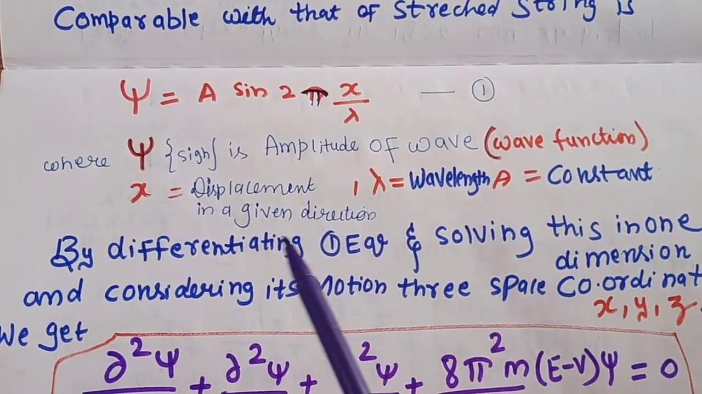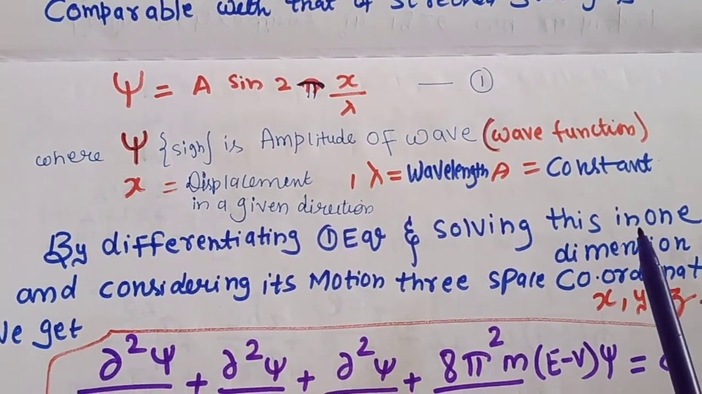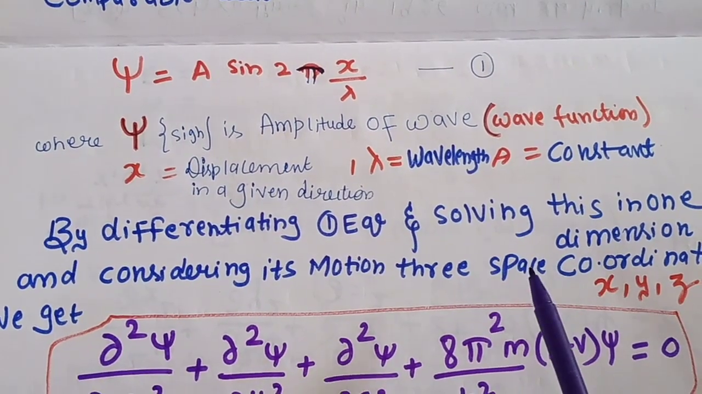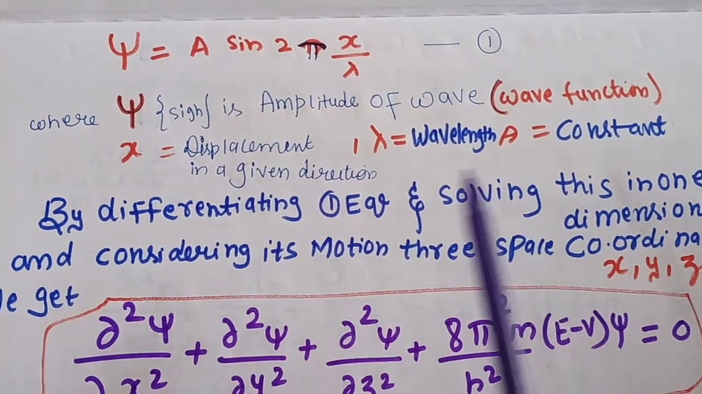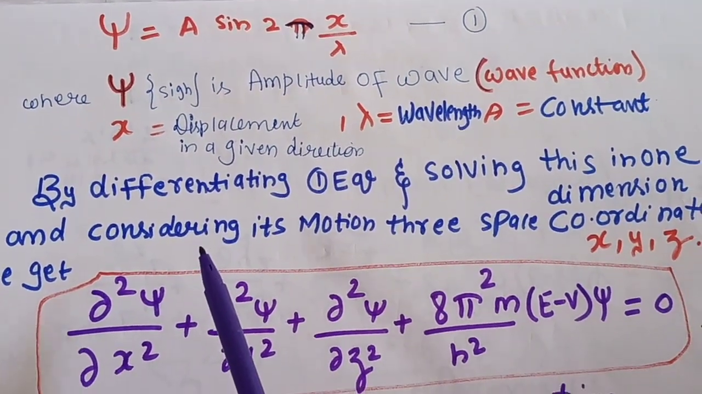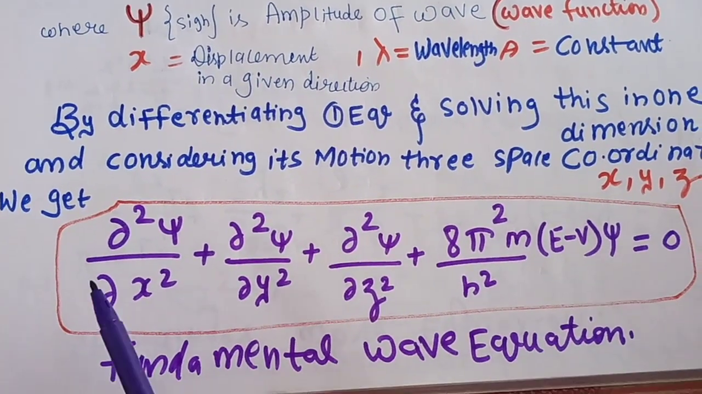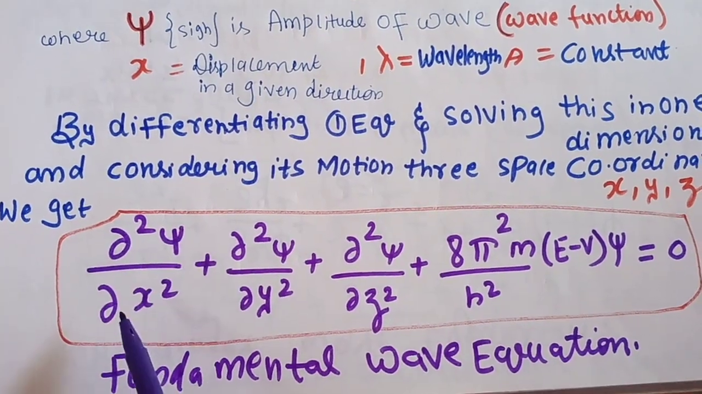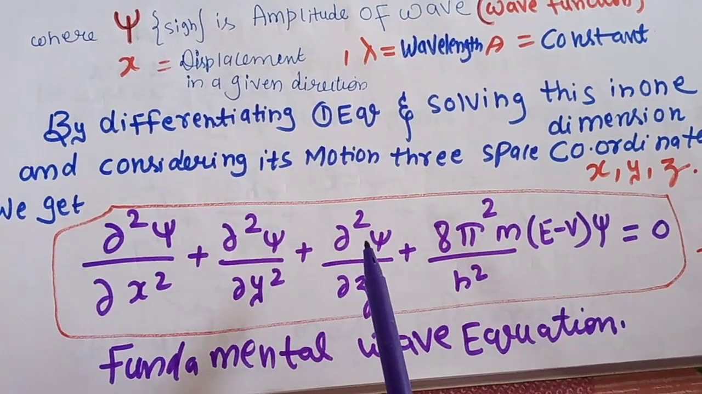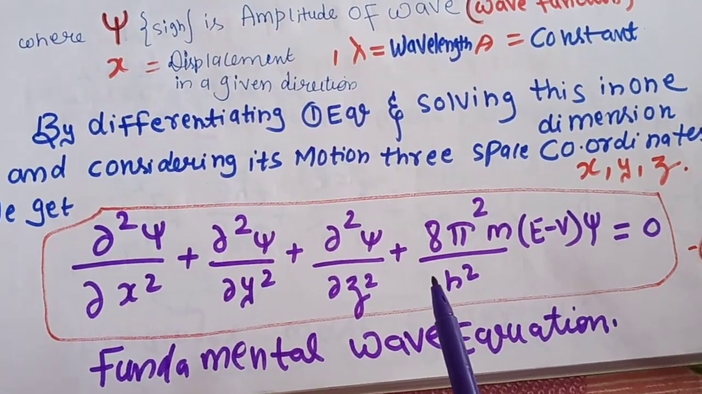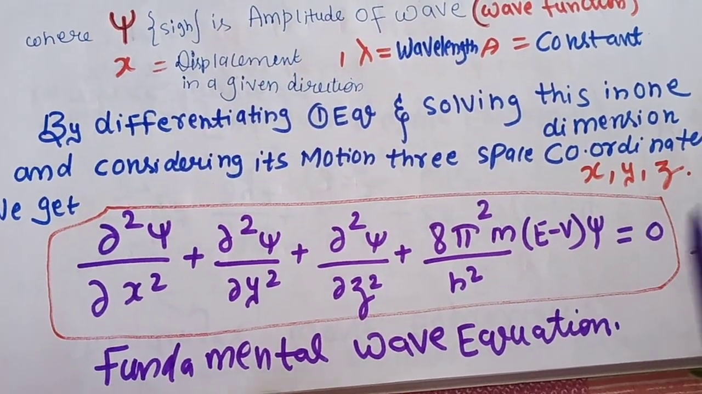By differentiating this equation 1 and solving it for one dimension, and then considering it in the three space coordinates x, y, z, we get a solution. When we consider its motion in three dimensions in space, that is x, y, z, we have the following solution: del square psi upon del x square plus del square psi upon del y square plus del square psi upon del z square plus 8 pi square m upon h square into E minus V psi equals 0.